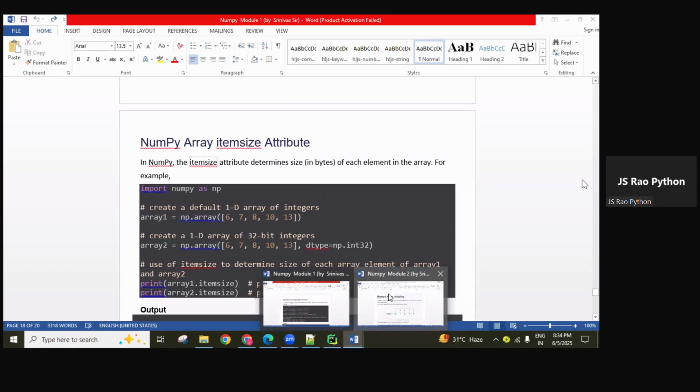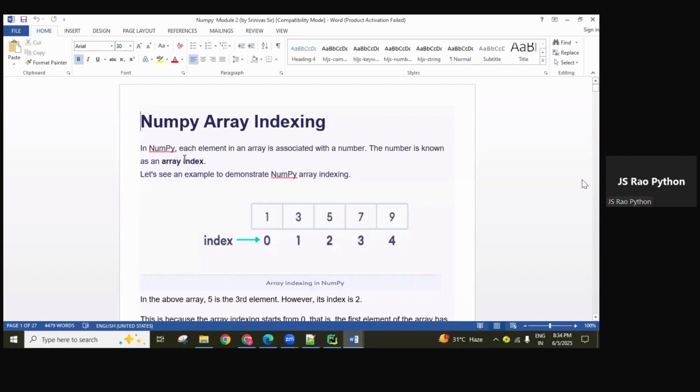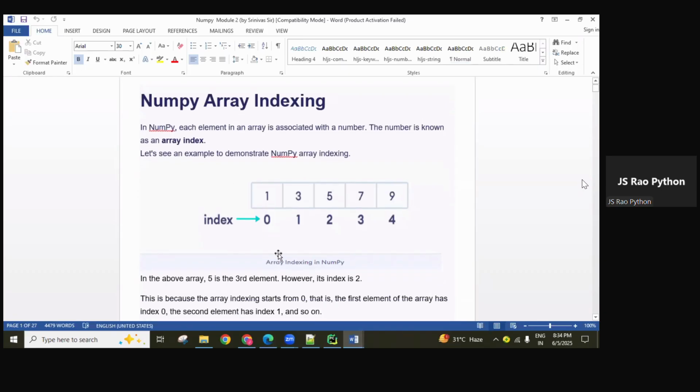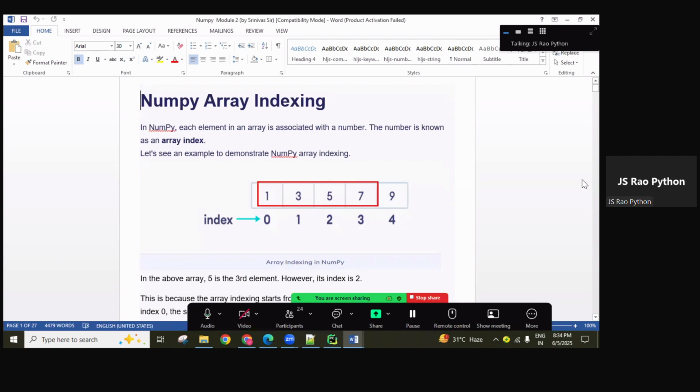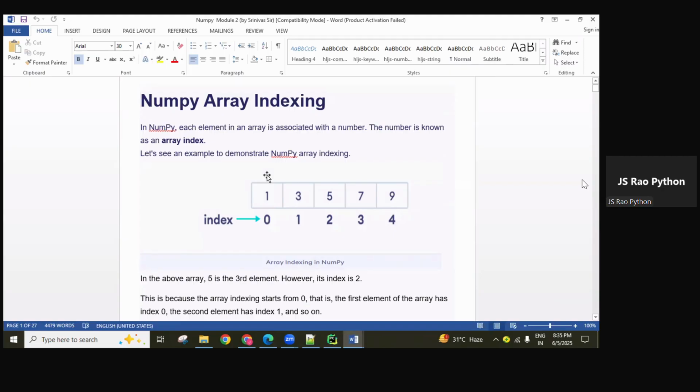Next, in another material, I explained indexing and slicing mainly. First of all, indexing and slicing. This is one array that contains all these elements. This array is the same as a Python list. Forward indexing and backward indexing are there. Forward indexing starts from 0, each time incrementing by 1. Backward indexing starts from -1, each time decrementing by 1. Same like a Python list.